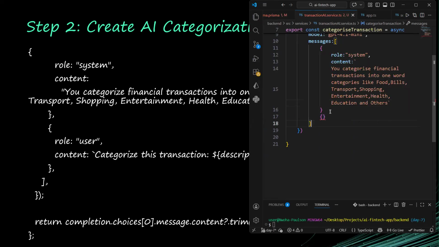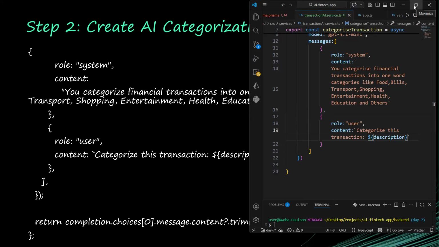The second one now, okay, so there should be a comma here. The second one would also now be, the role is going to be user, and then the content is going to be the prompt we are giving it now. So I'm also going to use template literal again. I'll say categorize this transaction, and then I will use this template literal description. So let me expand this so that you will see.